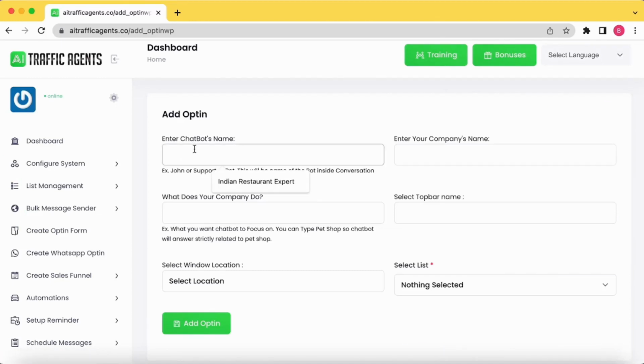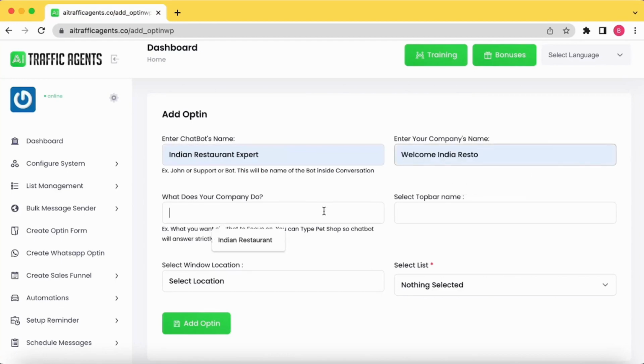Again, you can call this whatever you want, then again welcome Indian resto, Indian restaurant, Jaswinder Singh. Maybe on WhatsApp we can use Pami Kaur. Okay, so that's a female name.